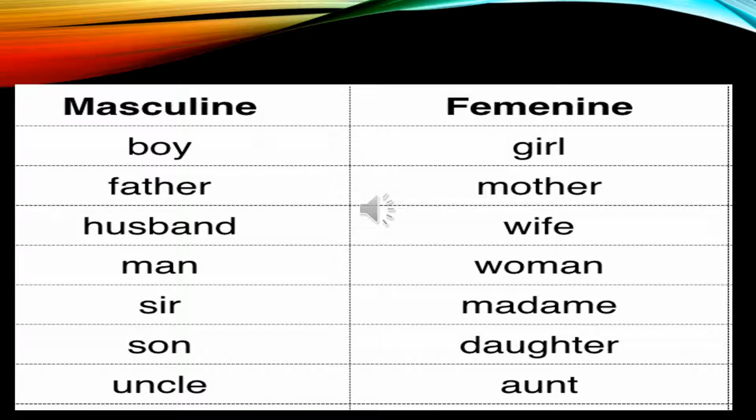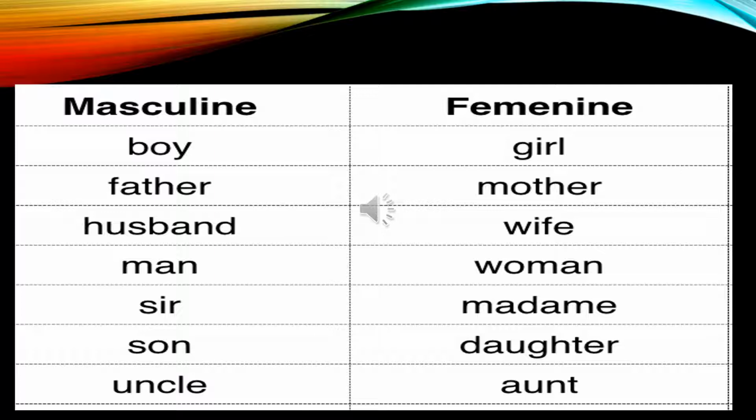Now I'm going to give you some examples of masculine and feminine gender. In masculine, a man or a male is called boy and the female will be girl. The male member is called father and the female of that word is mother.